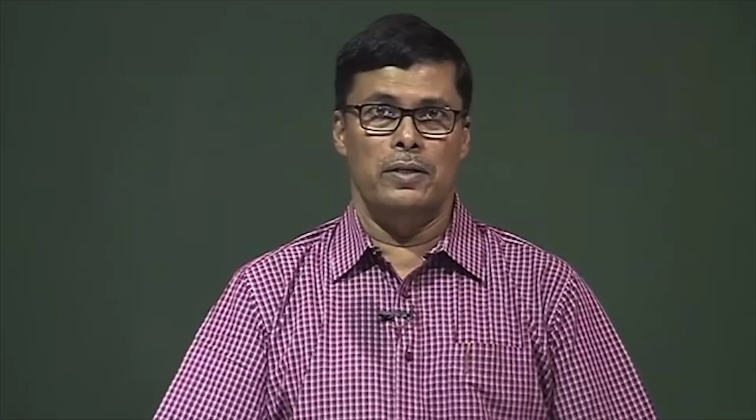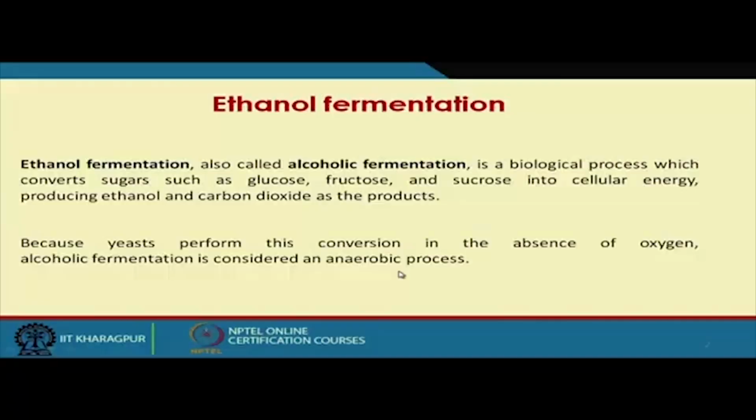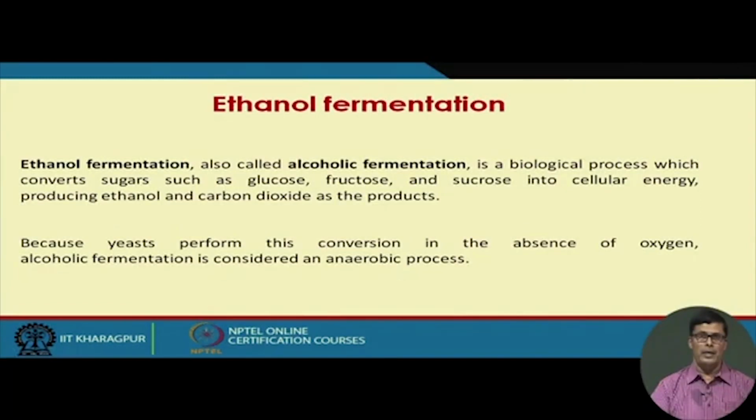Now, yeast is largely used for this ethanol fermentation process, and yeast performs the conversion in the absence of oxygen. Ethanol fermentation is considered an anaerobic process. Yeast can grow in two ways. Under aerobic conditions, it produces cell mass, what we call baker's yeast, which is largely used in the bread making industry. But under anaerobic conditions, sugar is converted to ethanol.